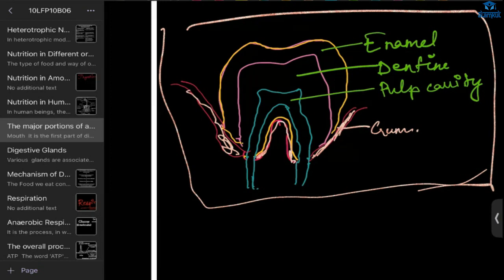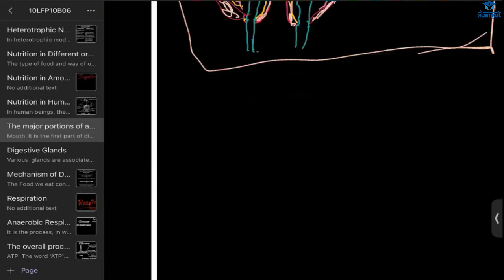And if we are not cleaning our teeth properly or regularly, there will be formation of a sticky yellow layer of food particles and bacteria cells, and this is called dental plaque. Understood? Yes.